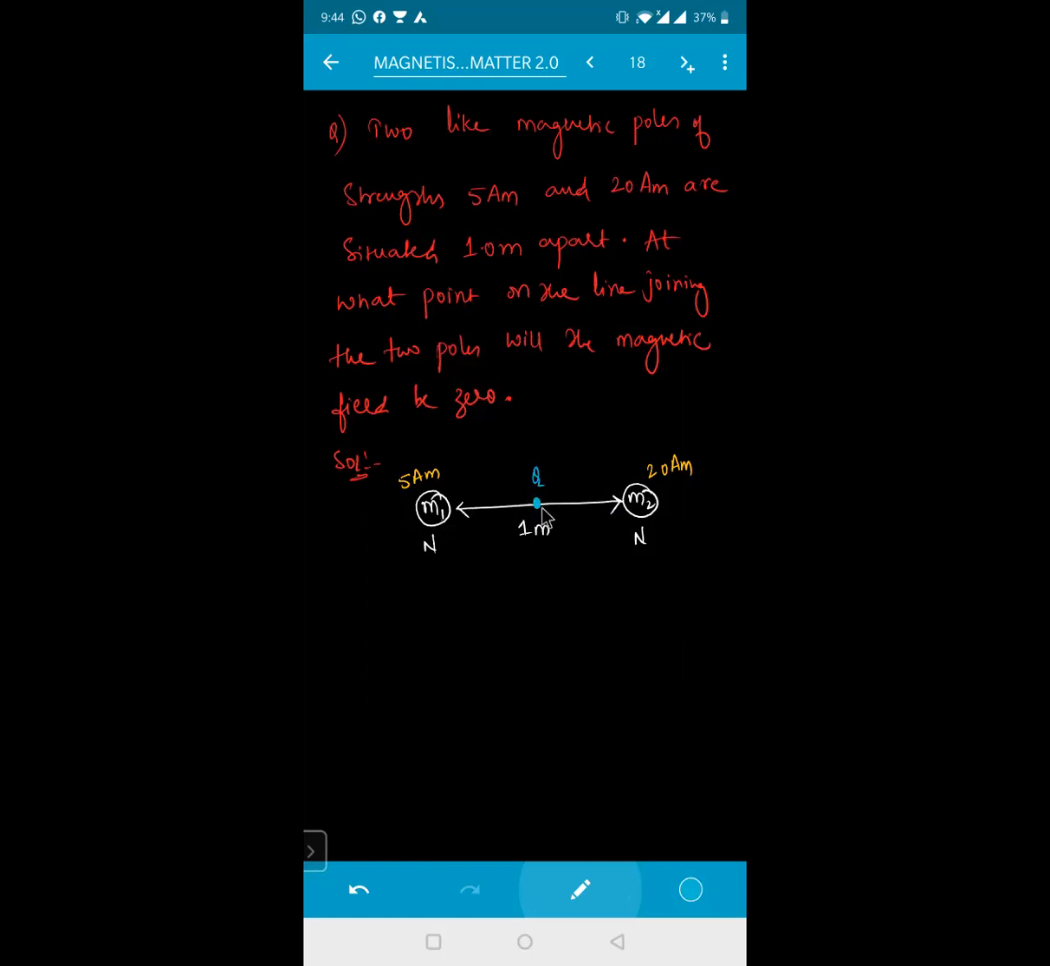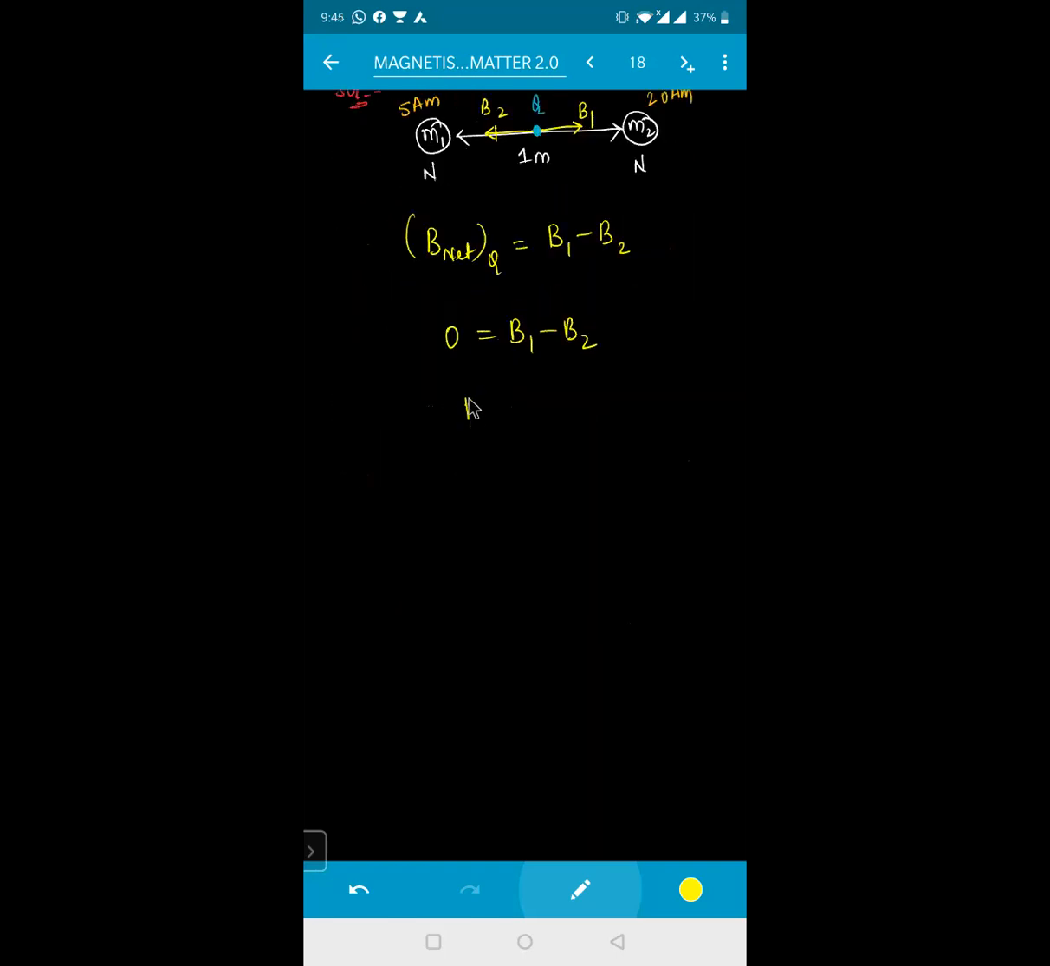Now this M1 will exert a force, and this M2 will also exert a force. So I am writing the directions of the forces like this. The magnetic field because of M1 is B1, and the magnetic field because of M2 in this direction is B2. So B net at Q will be B1 minus B2. Now B net at Q is 0, so B1 minus B2 is 0. That means B1 is equal to B2.